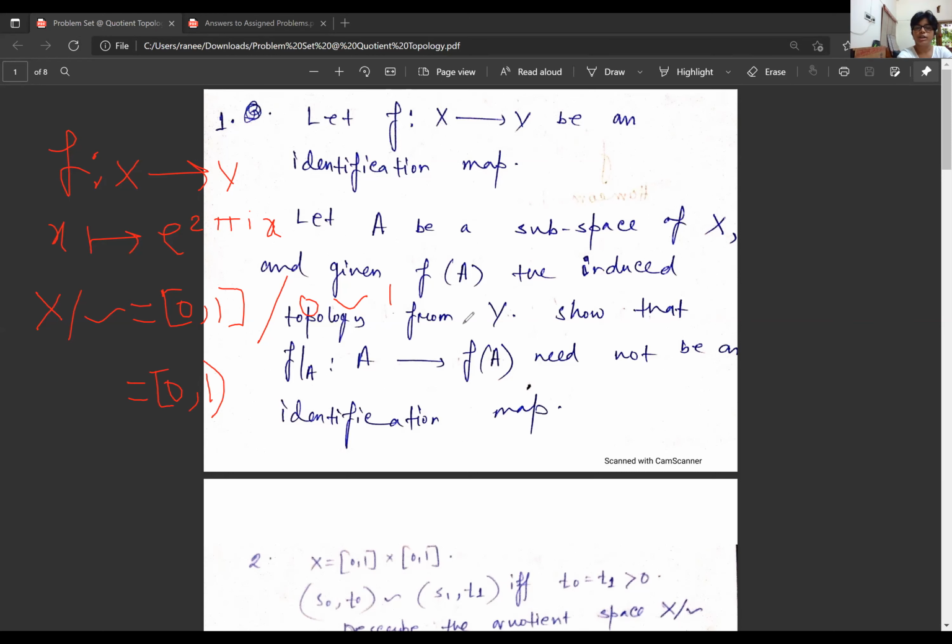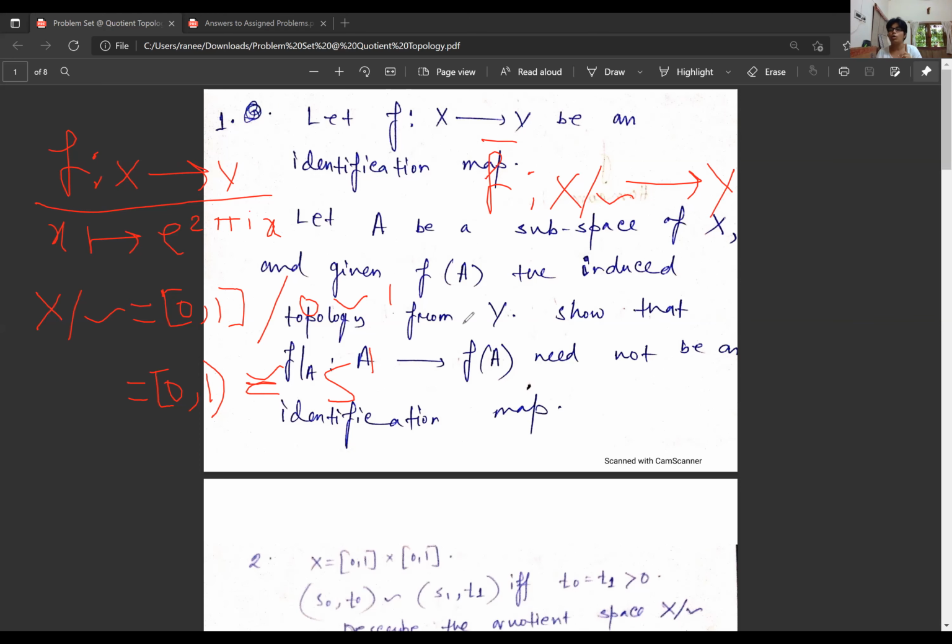This with the quotient topology is homeomorphic to S1 by the universal property, because we have seen this is a quotient map. Since it is a continuous surjective map from a compact metric space to a Hausdorff space, F is a quotient map. Therefore, F induces the map F bar from X mod the equivalence relation to Y. Then F bar is a homeomorphism.